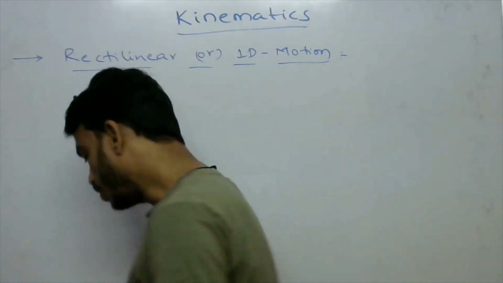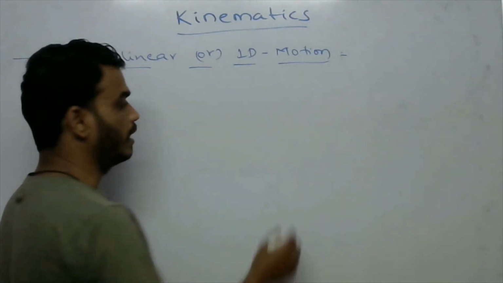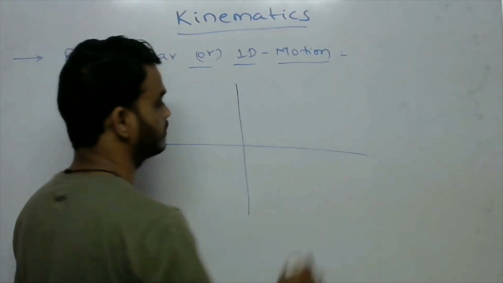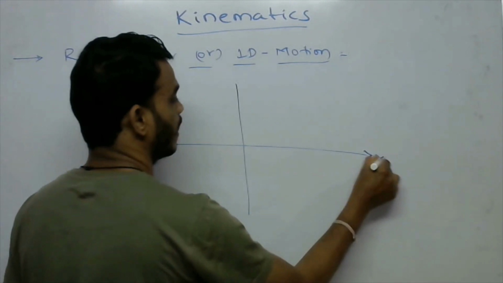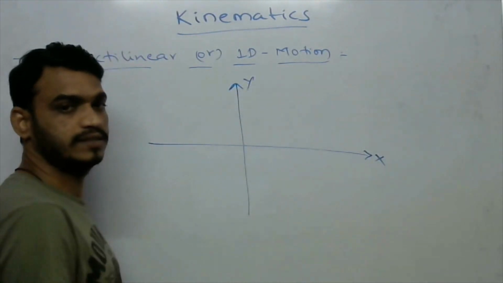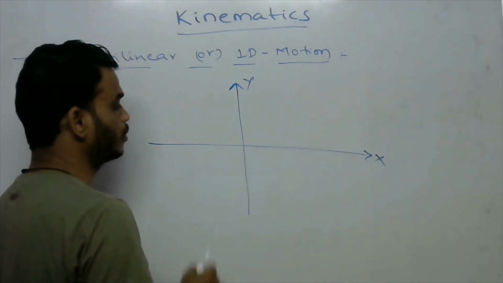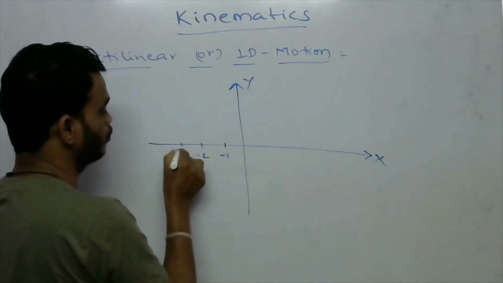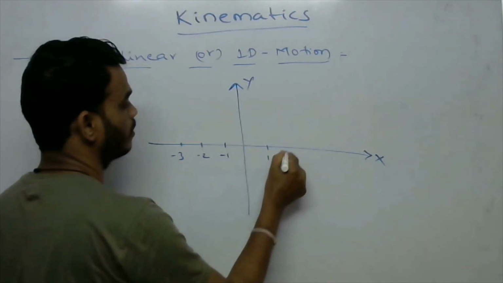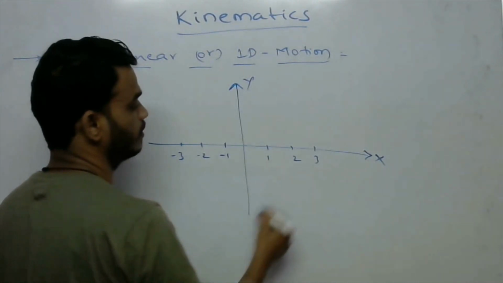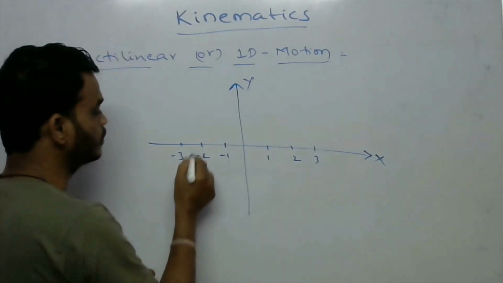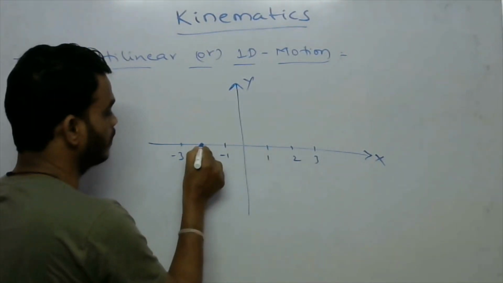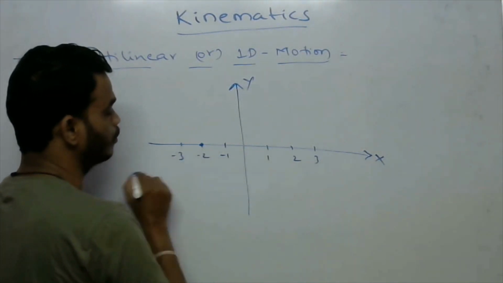Here, for example, I am taking the x-axis and y-axis. It is the x and it is the y-axis. Here I am taking -1, -2, -3, and 1, 2, 3 like this. Suppose one particle is present at this position.